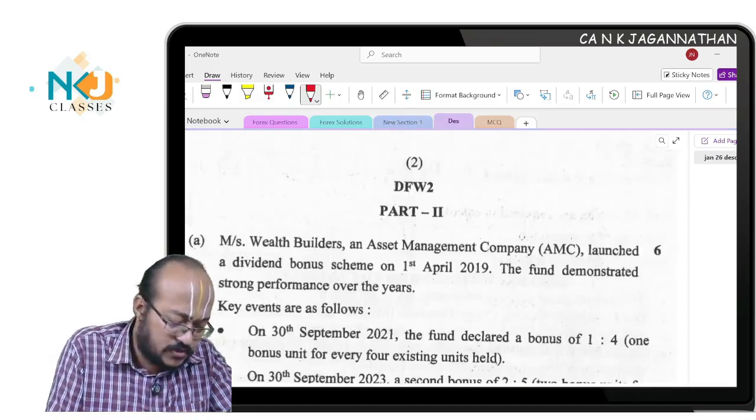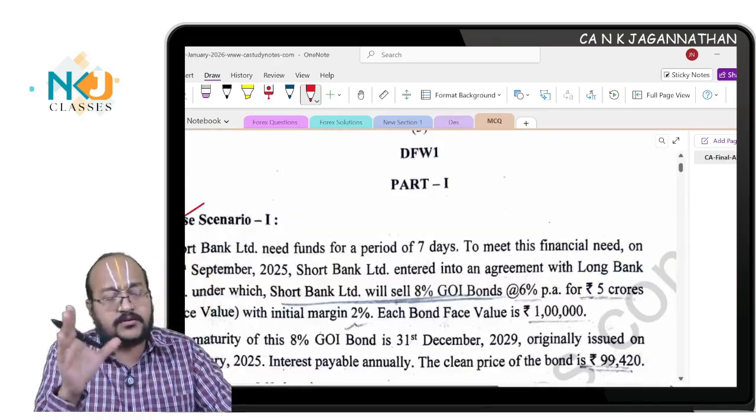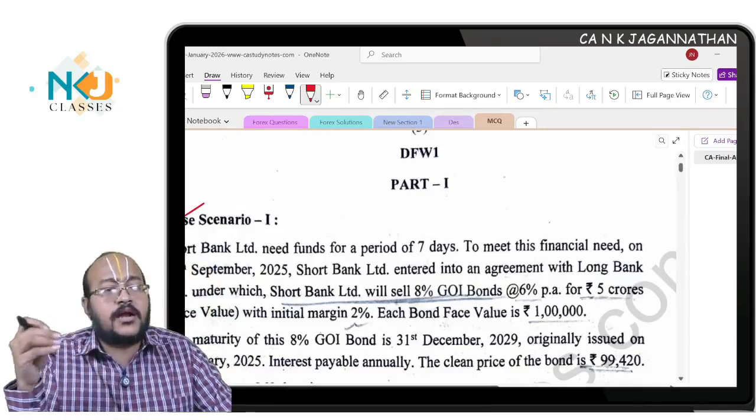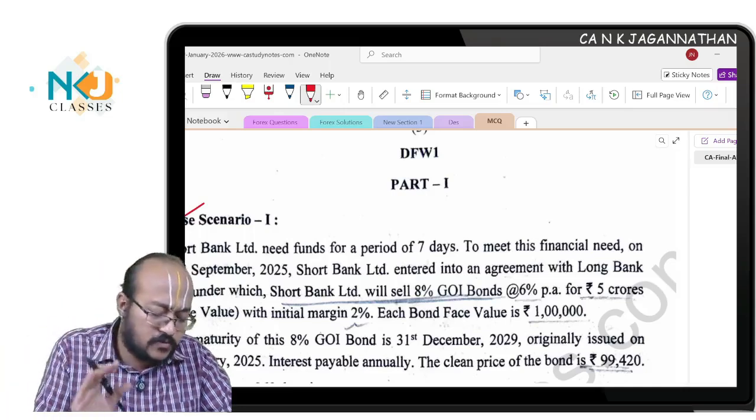We'll start with MCQs first, what they have asked. See, MCQ first case scenario, you have 5 case scenarios. They are asking 5 case scenarios, and each case scenario based question contains 3 questions which carry 2 marks each. So 6 marks will be the weightage.